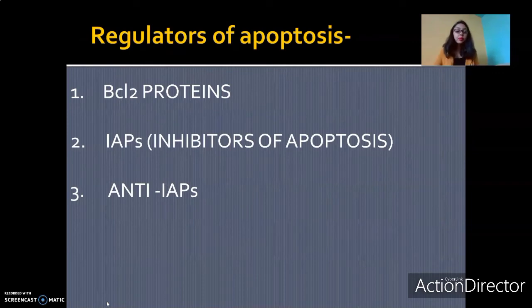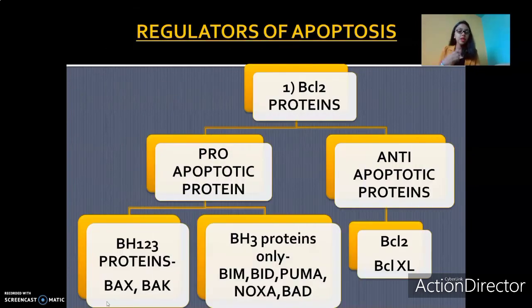Moving on to the regulators of apoptosis, these are the main regulators of apoptosis. We have BCL2 proteins, the most important being the BCL2 proteins. Apart from that, we have the IAPs, inhibitors of apoptosis, and the anti-IAP. So firstly, we'll begin with the BCL2 proteins.